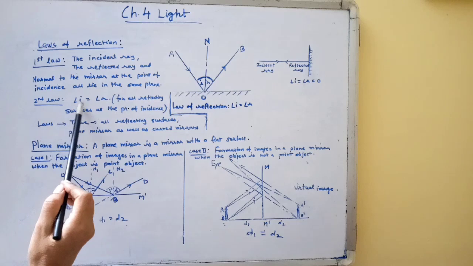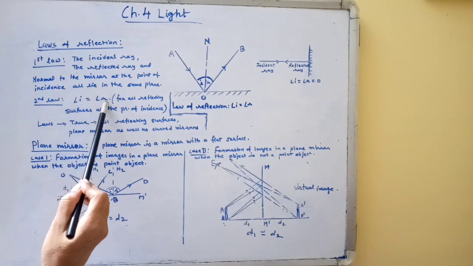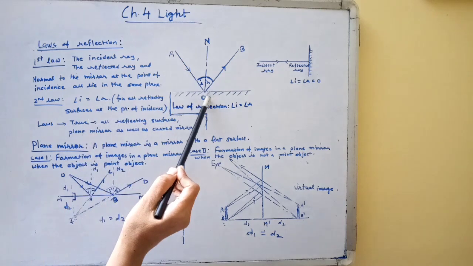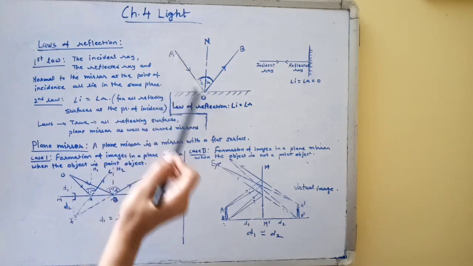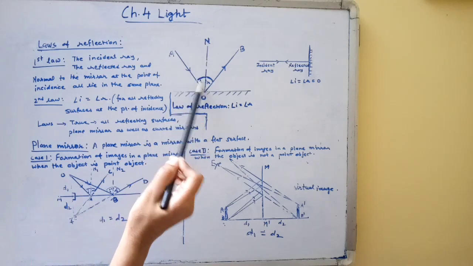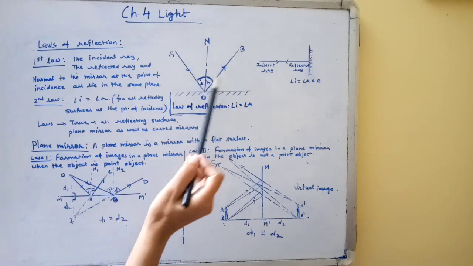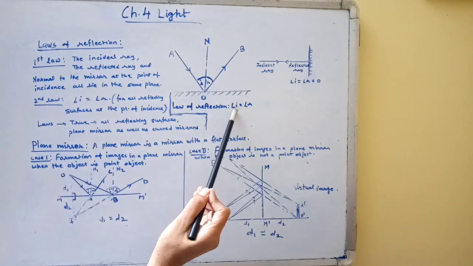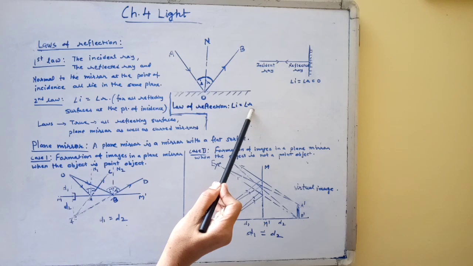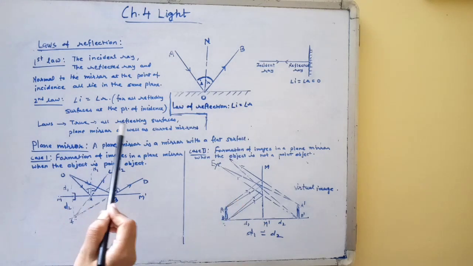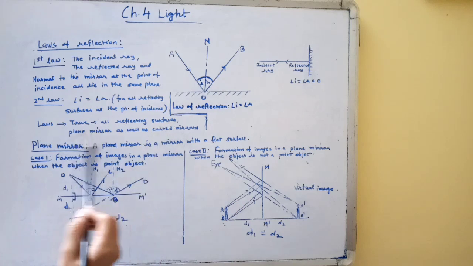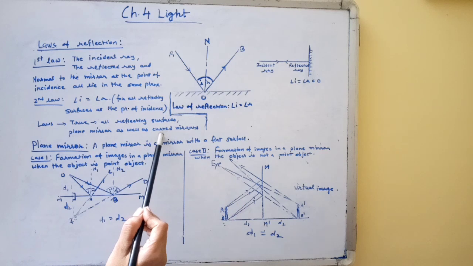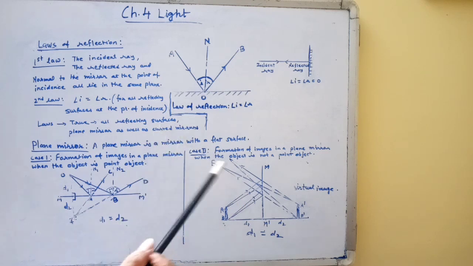The second law states that the angle of incidence is equal to the angle of reflection for all reflecting surfaces at the point of incidence. Here in the figure, angle AON is the angle of incidence, and angle NOB is the angle of reflection. So according to the second law, the angle of incidence is equal to the angle of reflection. Now these laws are true for all reflecting surfaces, plane mirror as well as curved mirror. Curved mirrors are concave and convex.